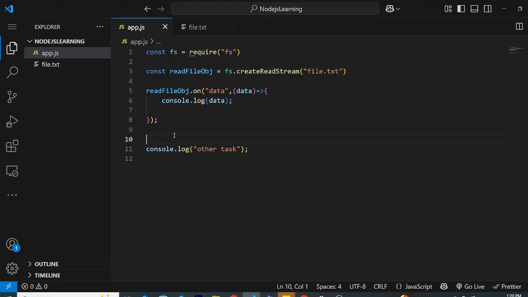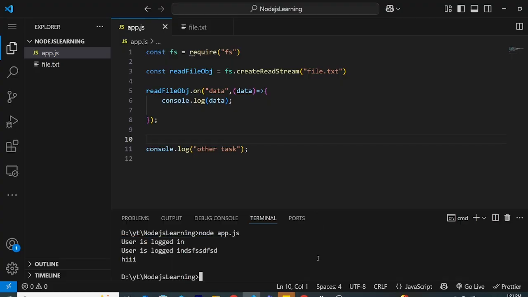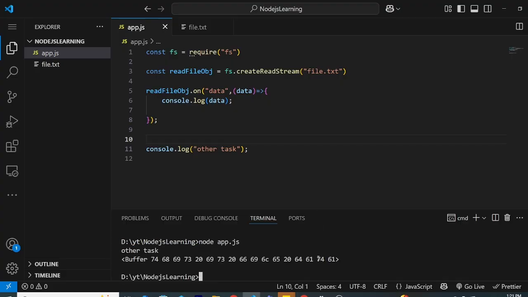And why do we do that? Remember, this is where genuinely good software engineering comes in, and you will understand why it matters. Let me first show you this, clear the screen and run Node. As you can see, the other task is printed first, meaning this is synchronous and this is asynchronous. That's why it's taking time, because it is going to the libuv library, then the task is being done, and then it is coming to the callback queue, and then to the event loop, and then the event loop is running these tasks. So there are so many things happening behind the scenes. We will understand how it works, but currently you get the idea, right?